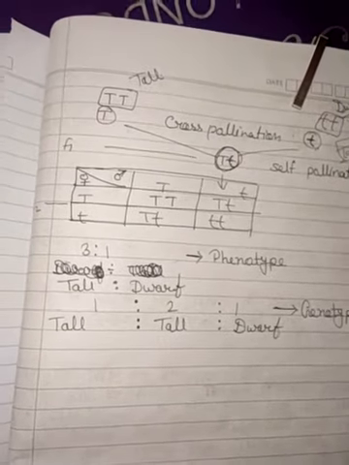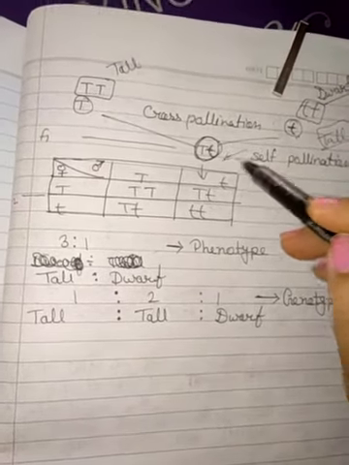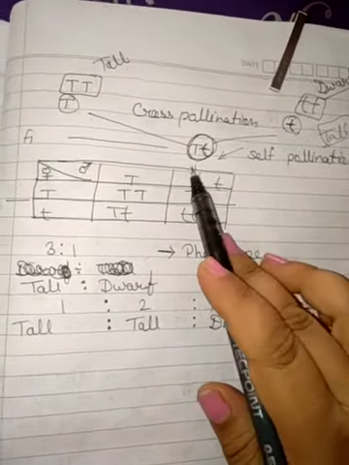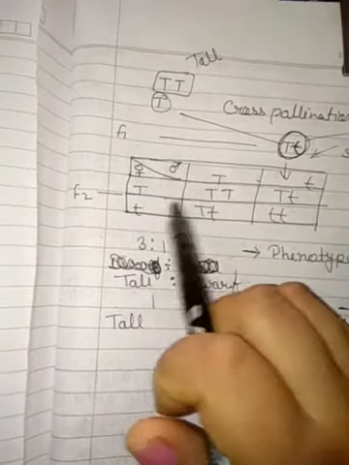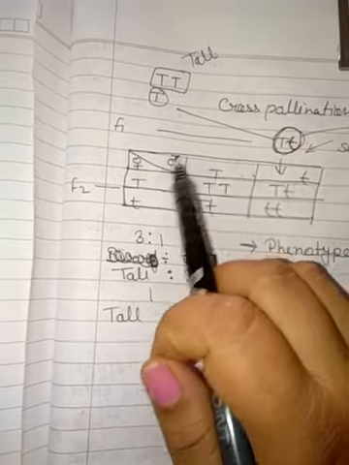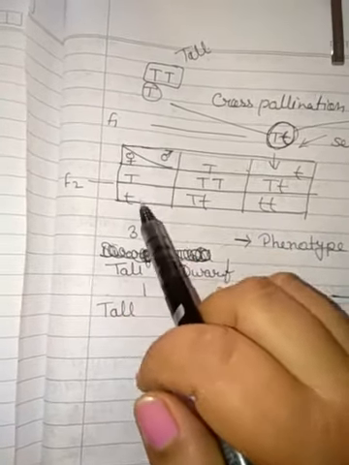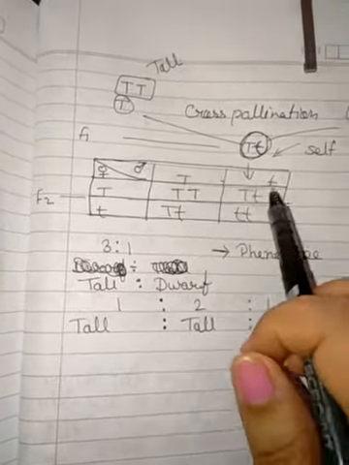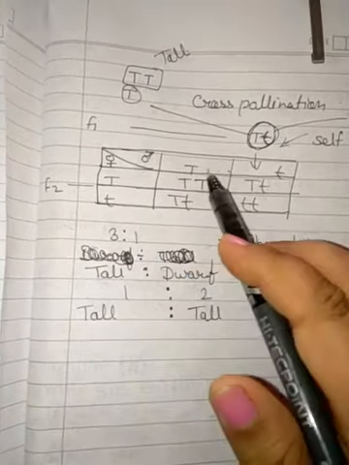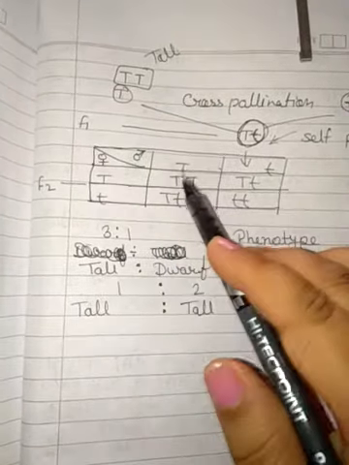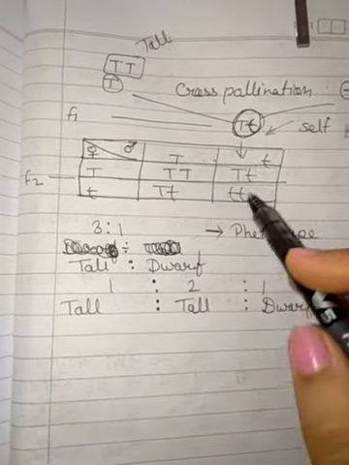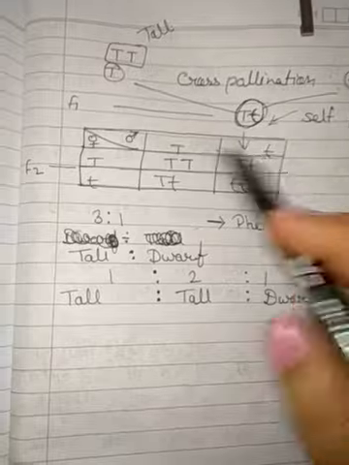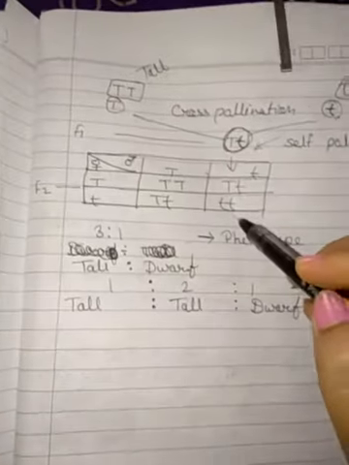In the second generation, Mendel gave self-pollination to this generation. Here we take two plants, one male and the second female. These are the gametes: capital T, small t, capital T, small t, and then they are crossed. These make capital T capital T, capital T small t, capital T small t, and small t small t.